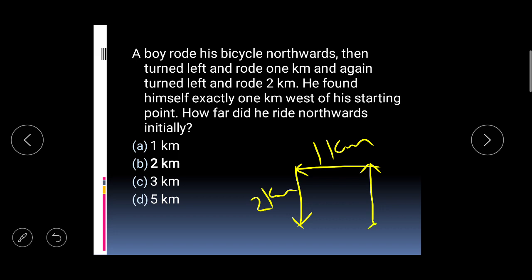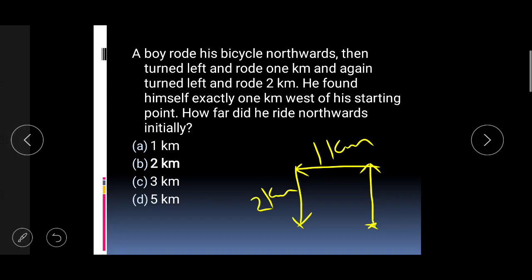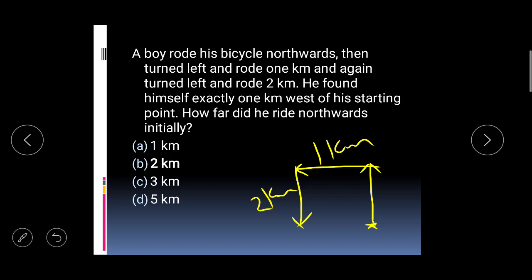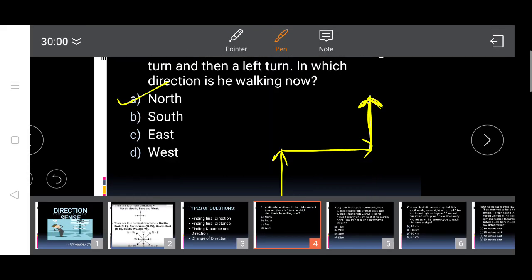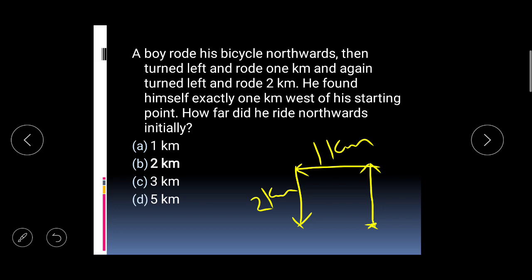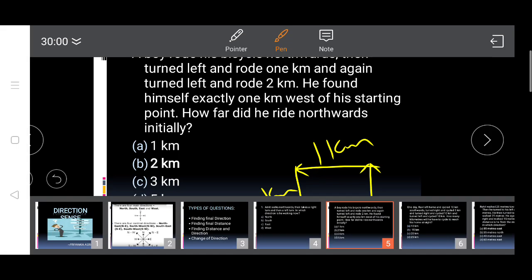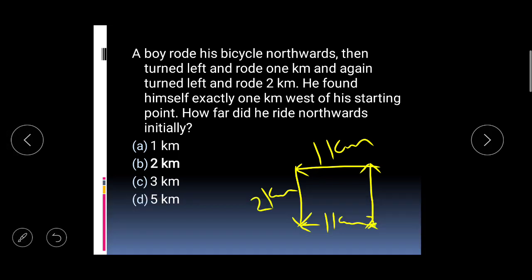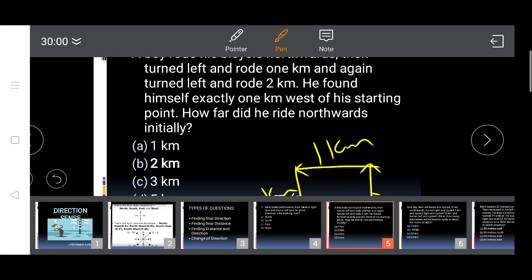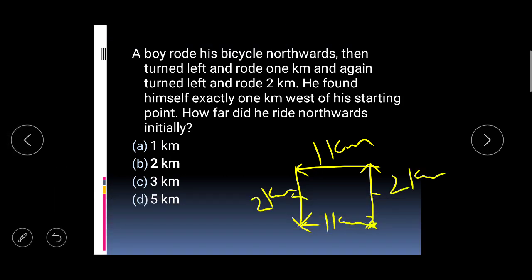Now, it is said he found himself exactly 1 kilometer west of his starting point. This is his starting point. So, he is straight 1 kilometer away, in the horizontal direction. If this is 1 kilometer, that means these two lines are parallel. If these two lines are parallel, the distance is also equal. If this is 2 kilometers, then this is also 2 kilometers. So, our answer is 2 kilometers.